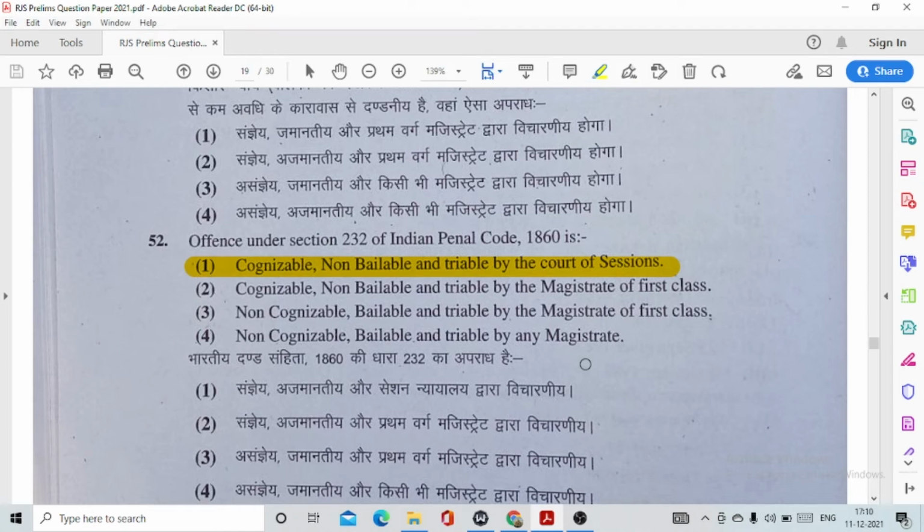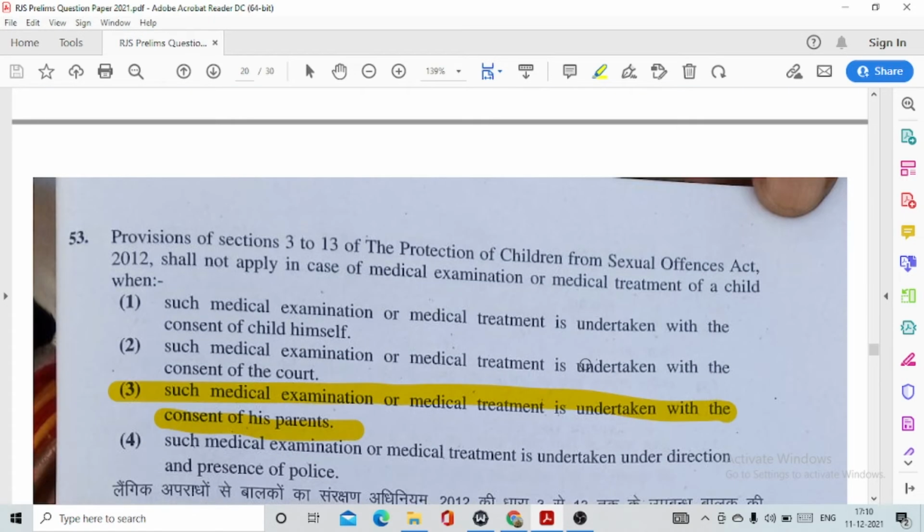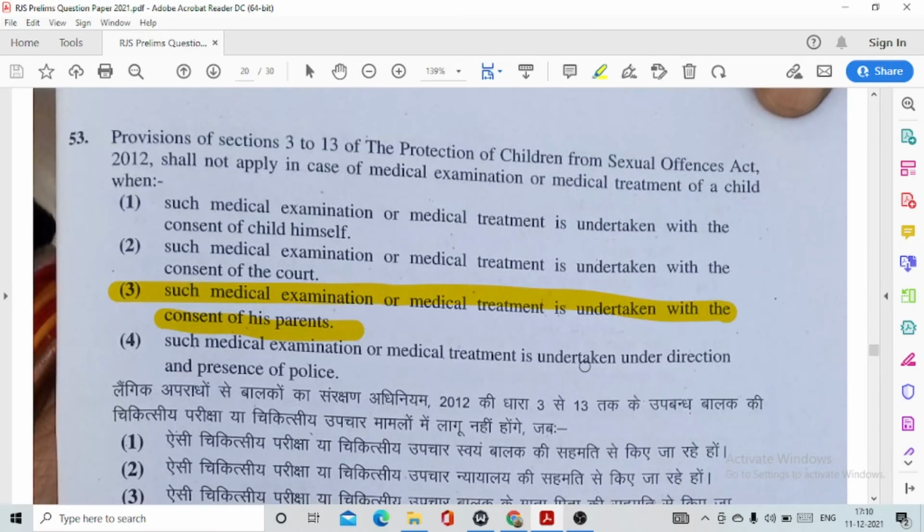Question number 52. Offence under section 232 of the IPC is actually option number 1, cognizable, non-bailable and triable by the Court of Sessions. 53. Provisions of sections 3 to 13 of the Protection of Children from Sexual Offences Act 2012 shall not apply in case of medical examination or medical treatment of a child when option number 3, such medical examination or medical treatment is undertaken with the consent of his parents.